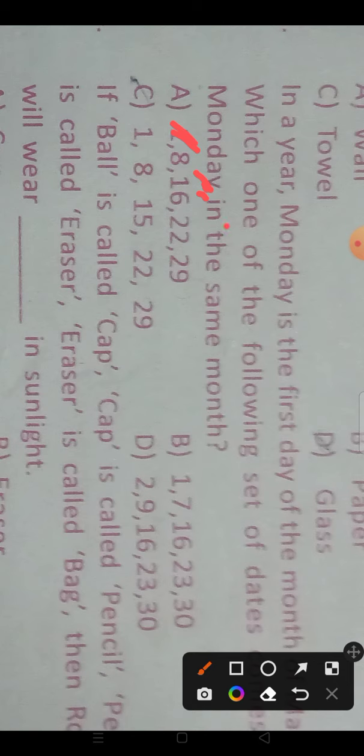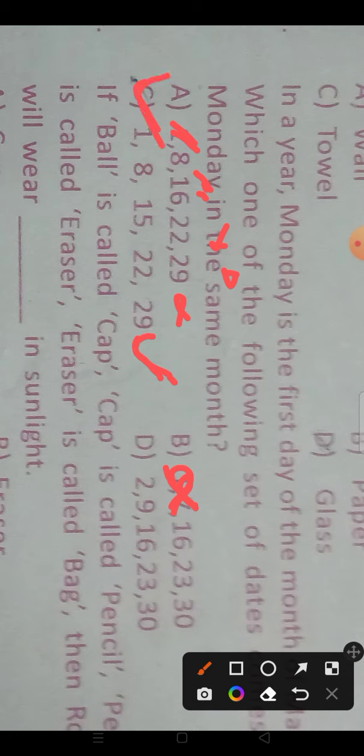1 plus 7, 8. 8 plus 7, 15. 15 plus 7, 22. 22 plus 7, 29. After the 7 days gap, the Monday will again come. So the C option is correct. Others are not correct. Here 1 plus 6 equals 7, so it is not correct. The difference will be 7 days. So C option is correct.